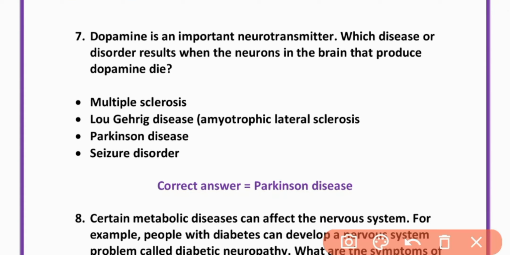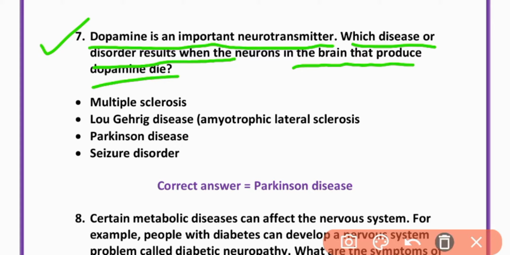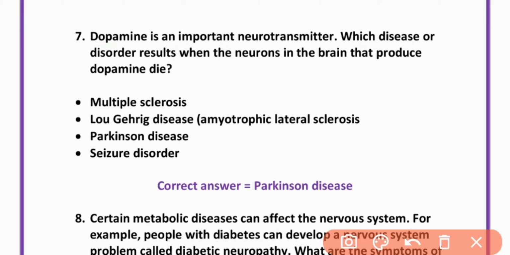MCQ number 7. Dopamine is an important neurotransmitter. Which disease or disorder results when neurons in the brain that produce dopamine die? Parkinson disease. Option C is correct. Parkinson disease.